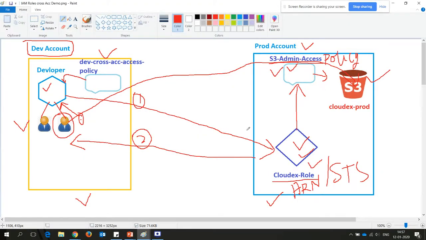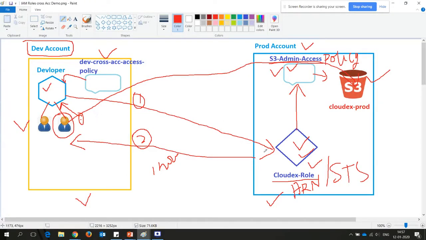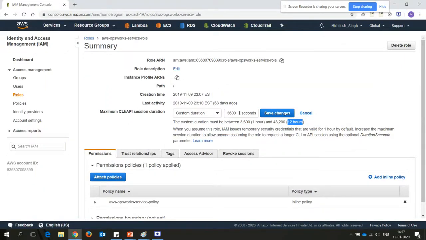If you set the minimum, the token STS has provided to this user is valid for 1 hour. And once 1 hour completes, the token will expire and this user will have to retry again.